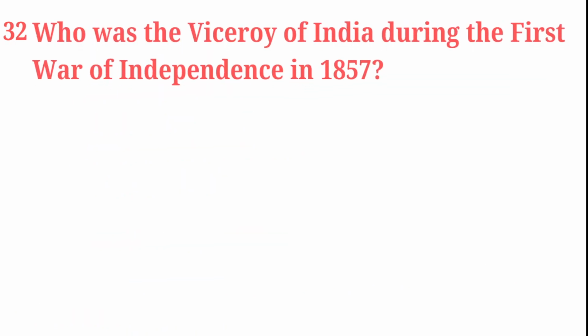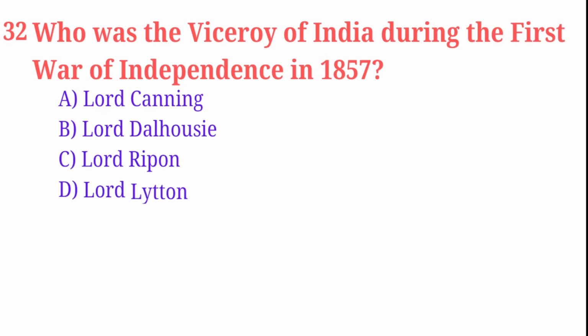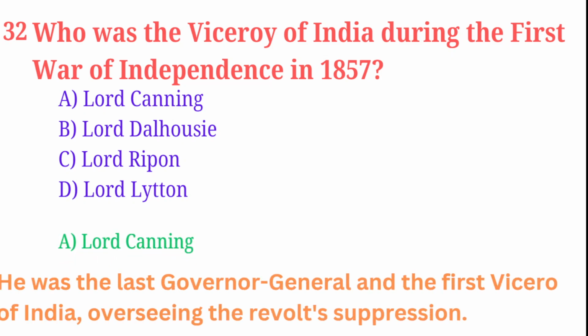Who was the Viceroy of India during the First War of Independence in 1857, which is called the Sepoy Mutiny? The options are Lord Canning, Lord Dalhousie, Lord Ripon, Lord Lytton. Correct answer is Lord Canning. He was the last Governor General and the first Viceroy of India, overseeing the revolt's suppression.